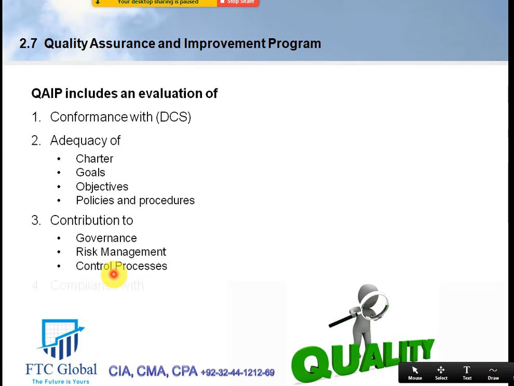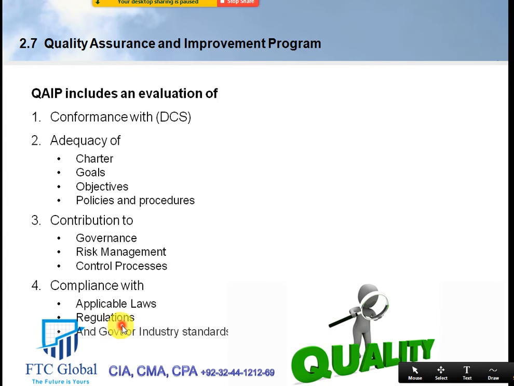Then, to what extent have we followed the laws related to the work we do, regulations, and the government and industry standards? All this is under the quality assurance and improvement program. To what extent are we following the DCS, definition, code, and the standards?